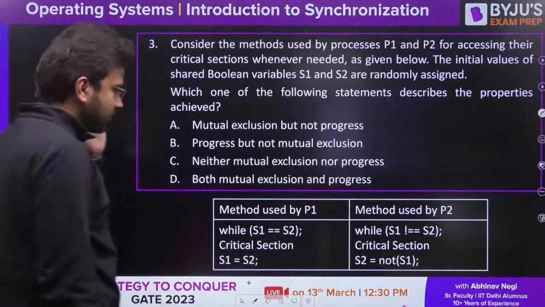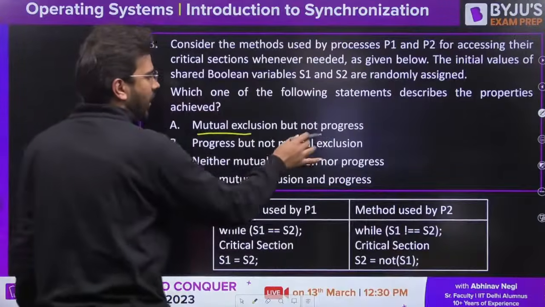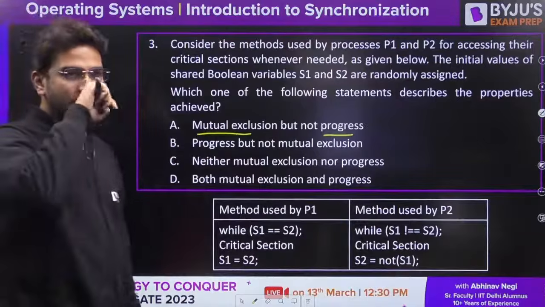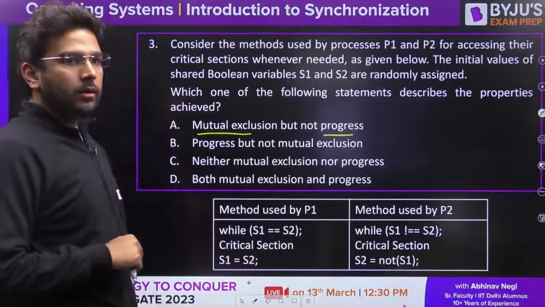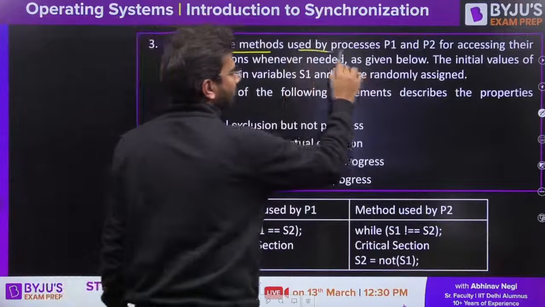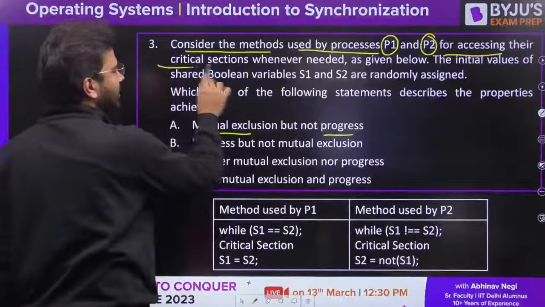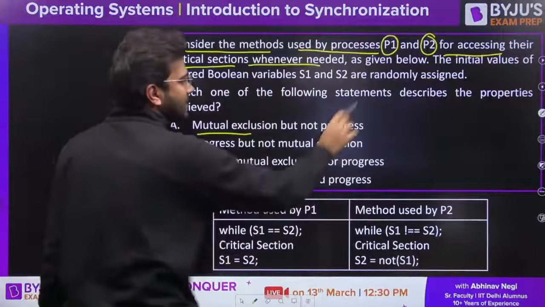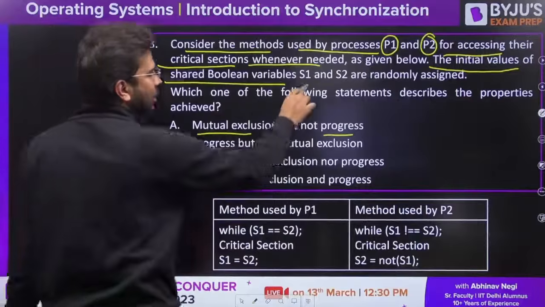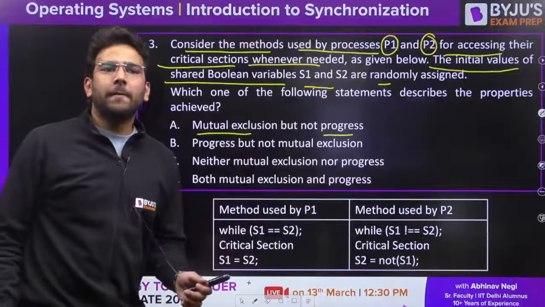Tell me what should be the answer. In this question, you have to check mutual exclusion and progress. These two things you have to check, whether they are satisfied or not. Let me read the question for you. Consider the methods used by processes P1 and P2 for accessing their critical sections whenever needed, as given below. The initial values of shared Boolean variables S1 and S2 are randomly assigned. As they are Boolean variables, either it can take